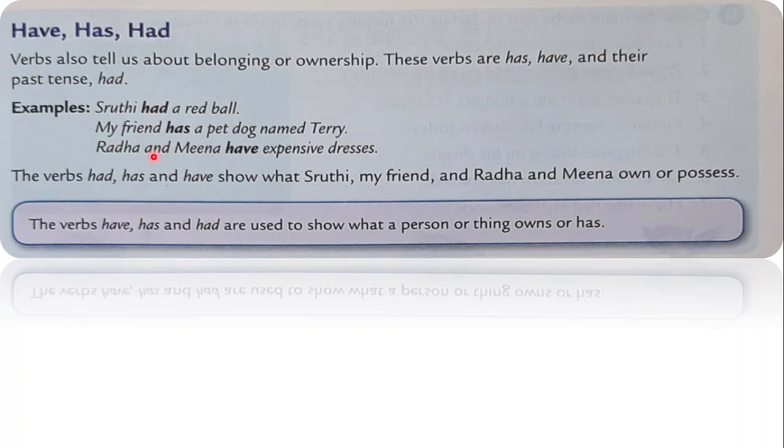So if the subject is plural, then have will be used. If it is singular, then has. So Radha and Meena have expensive dresses. The verbs had, has and have show what Shruti, my friend, and Radha and Meena own or possess. The verbs have, has and had are used to show what a person or thing owns or has.